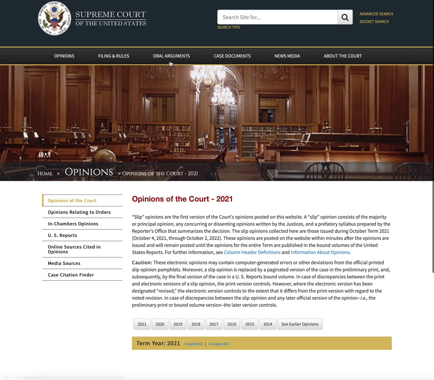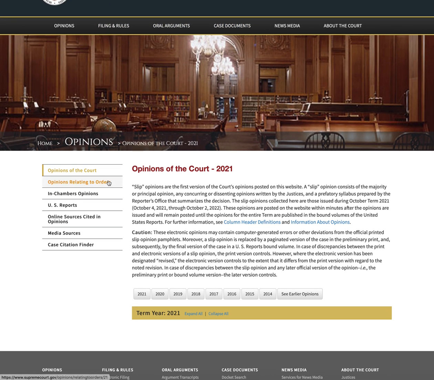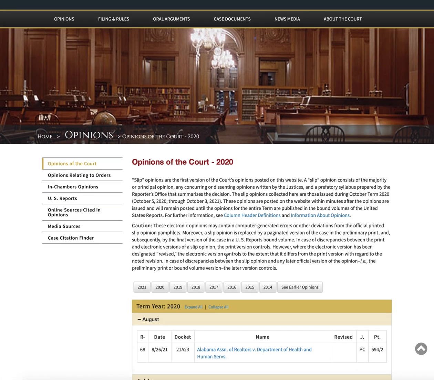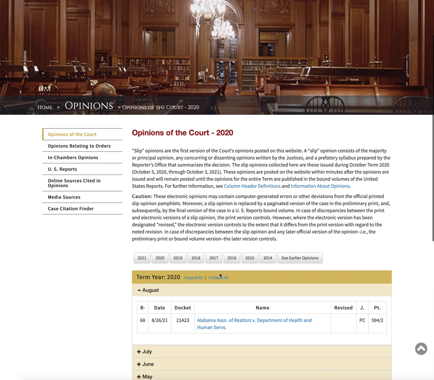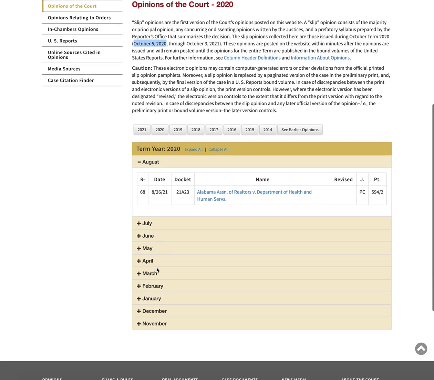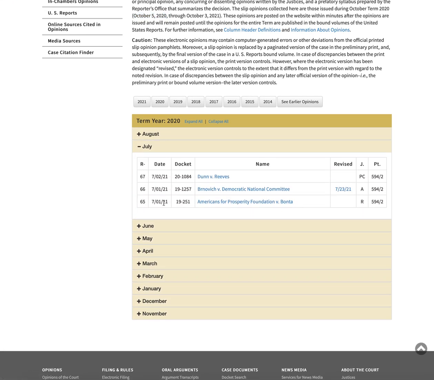We would have to go up into the oral argument to see transcripts, look for cases that are going to be on the docket coming up. But we're just looking at opinions. So we're going to click 2020. So this is the 2020 to 2021 year. And you can see October 5th would have been that first Monday of October last year. It runs through the rest of the year, right up until the next term starts, technically. You can see their last opinion was issued on August 26th of this year. So this shows just the opinions that are handed down.